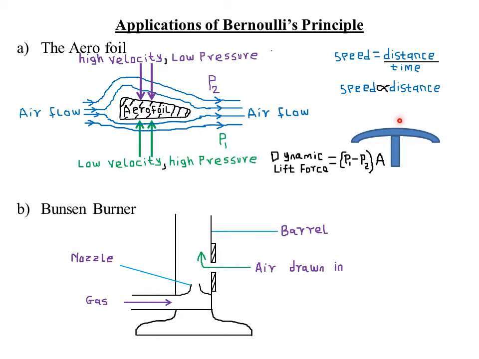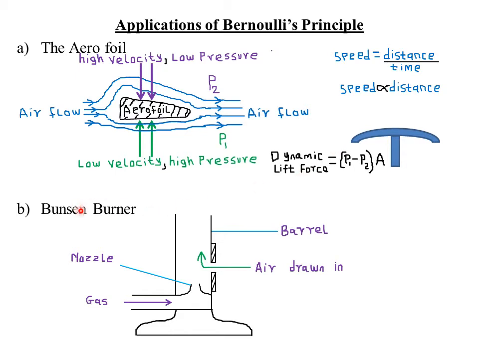So if the velocity of the streams of air above the propeller when it is rotating is very, very high, it means the pressure above that particular propeller is very, very low. Now, that means that the atmospheric pressure on the lower side, acting on the helicopter from below, is now greater than the reduced pressure on the upper side. So because of the greater atmospheric pressure than the pressure of the streamlines of air above that particular propeller, the difference in pressure is what provides a greater dynamic lift force, which enables the aeroplane to move upwards.